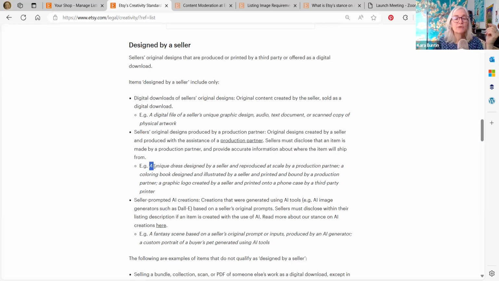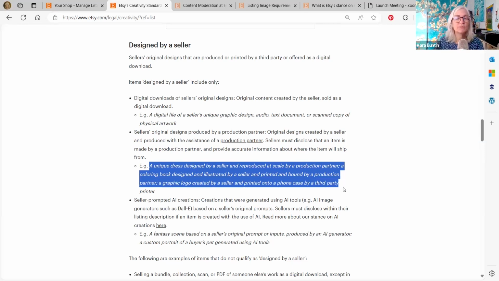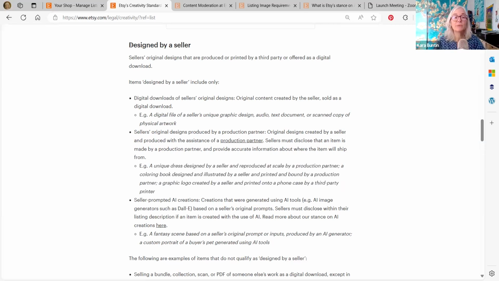So the examples of this are a unique dress designed by a seller and reproduced at scale by a production partner, a coloring book designed and illustrated by a seller and printed and bound by a production partner, a graphic logo created by a seller and printed onto a phone case by a third-party printer. None of that is new. That's all POD, but now it's going to be designed by.